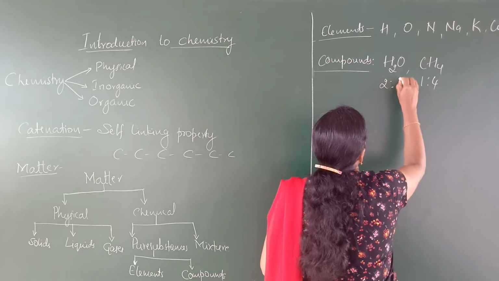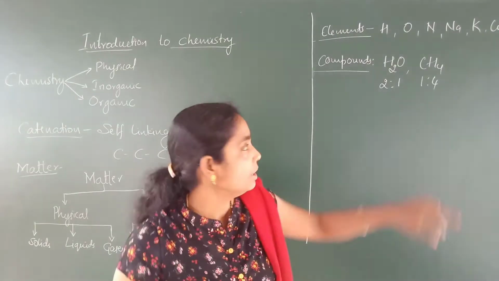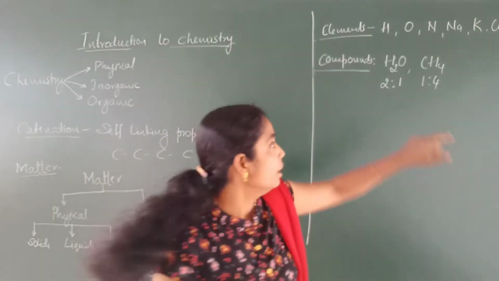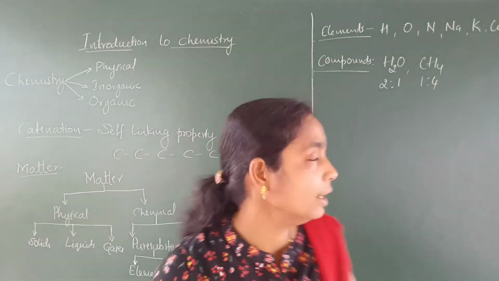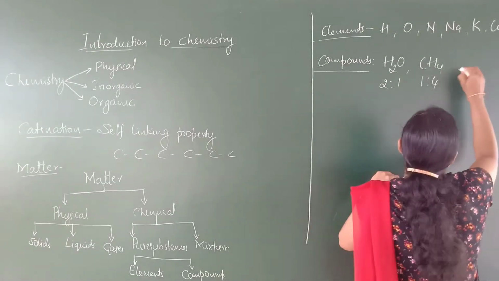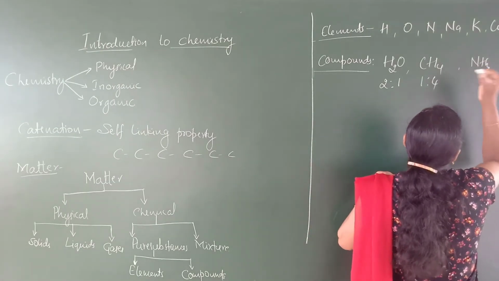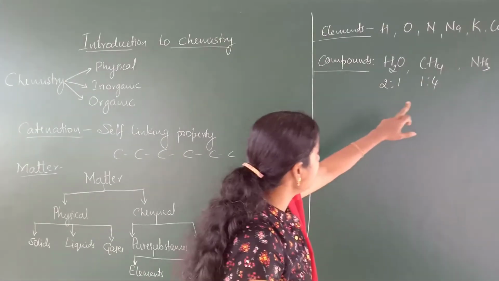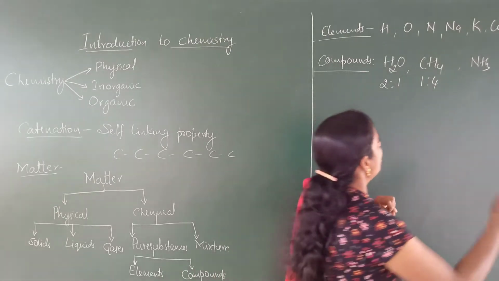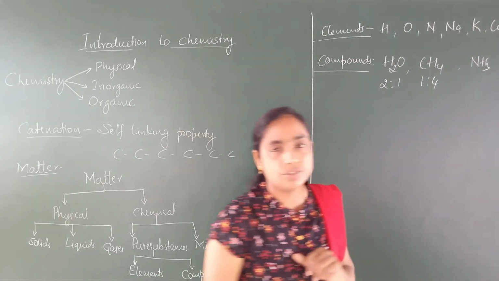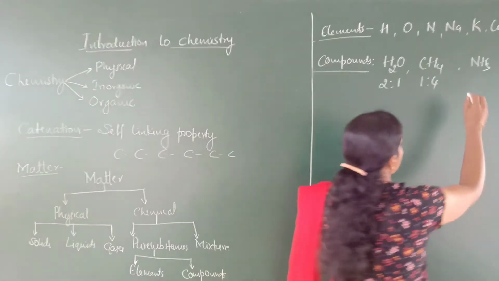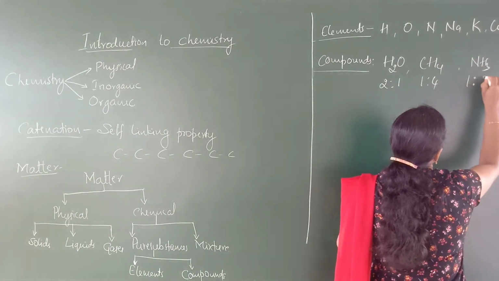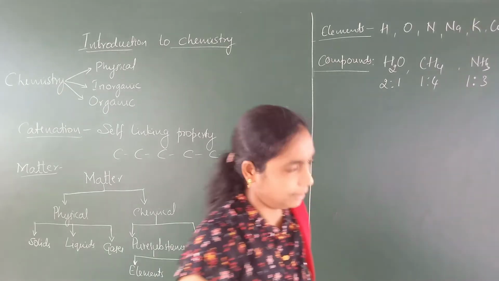The proportion of hydrogen and oxygen in water is 2:1, and the proportion of carbon and hydrogen in methane is 1:4. Similarly, another example, ammonia. In ammonia, one nitrogen atom is combined with 3 hydrogen atoms, and the ratio of nitrogen and hydrogen is 1:3.